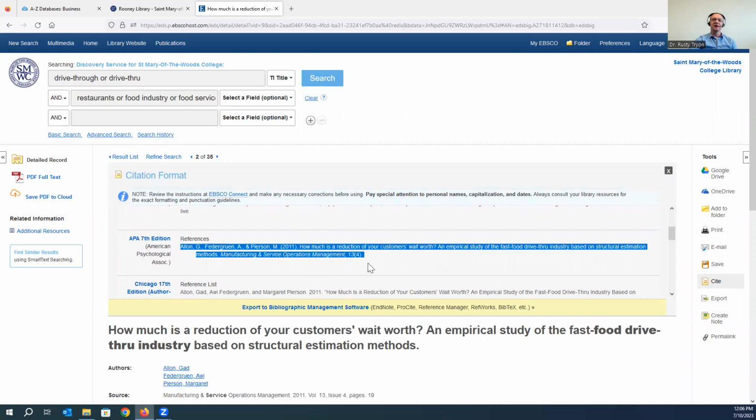So what we can do is copy and paste this over to our reference list, and we're well on our way to developing that reference list at the end of the paper, and we'll leverage this for those in-text citations as well.